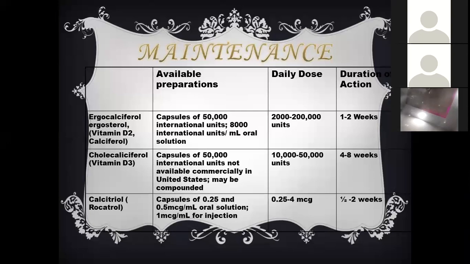Vitamin D3, 50,000 international units, is available commercially in the United States. Here they are compounded and available in Pakistan. So we have to give 50,000 units daily for 4 to 6 weeks, and then you have to go for a maintenance dose. Either you can give calcitriol, Rocaltrol. This can be given because simple vitamin D sometimes will not help.